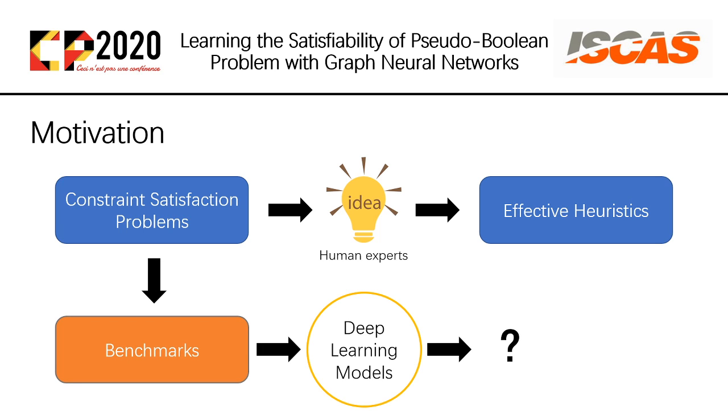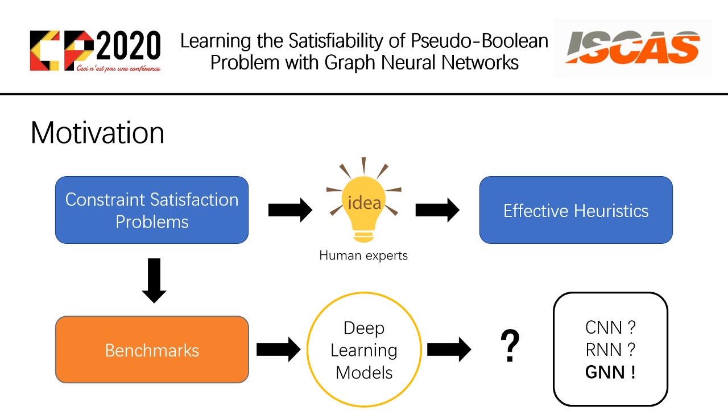This also inspired us to apply learning-based approaches to solve constraint satisfaction problems, which may capture the specific structures of the problem from benchmarks, so that some effective implicit heuristics may be learned automatically. An important question is the choice of model. Compared with convolutional neural network and recurrent neural network, we believe graph neural network is a promising choice.